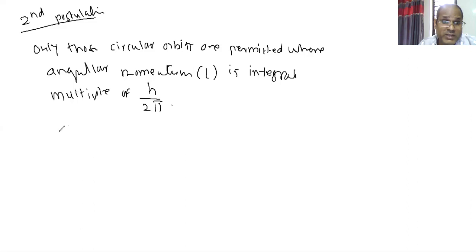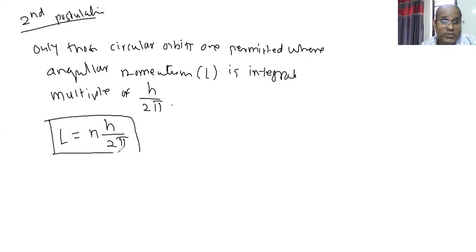So how will I write it mathematically? L is equal to n h upon 2 pi. This is Bohr's second postulate, L is equal to nh upon 2 pi. What will be the value of n? It is an integral multiple, so 1, 2, 3 like this. This is the value of n. Is it right? So for an orbit, we can calculate angular momentum.